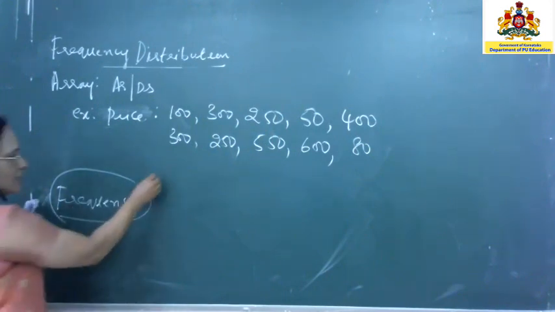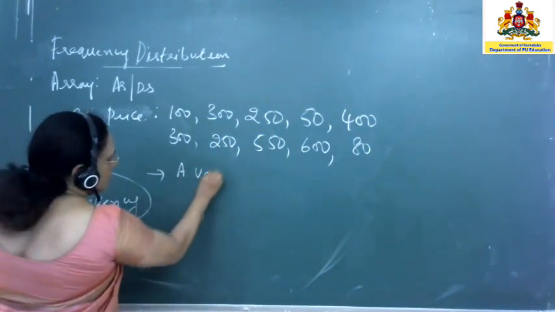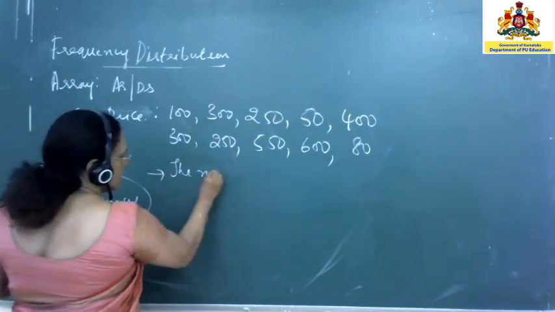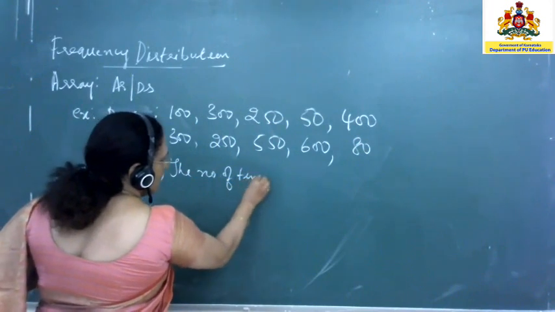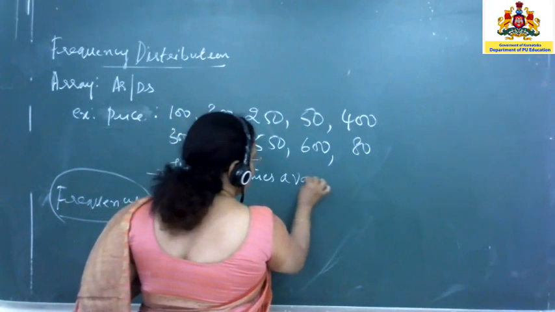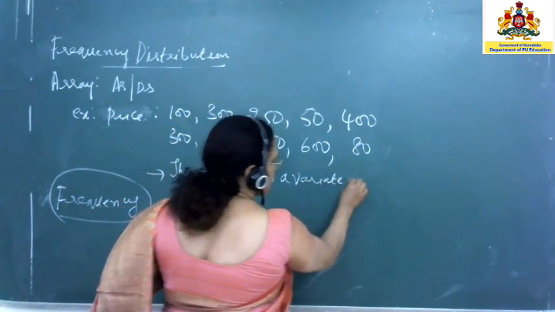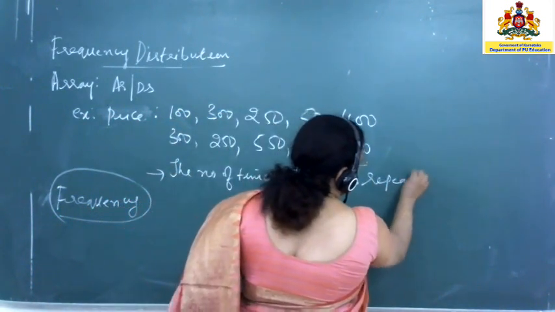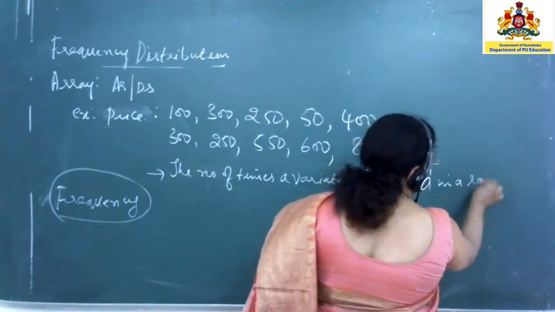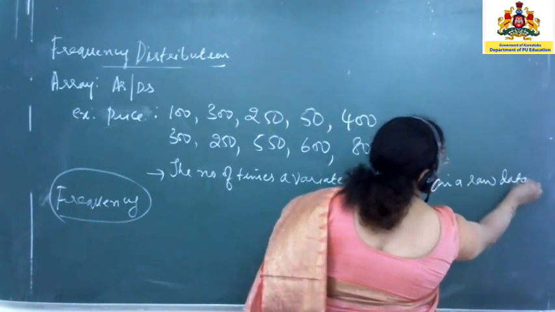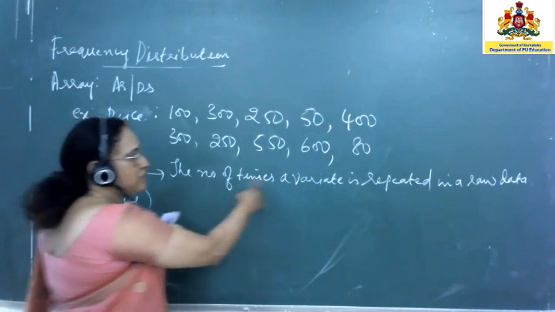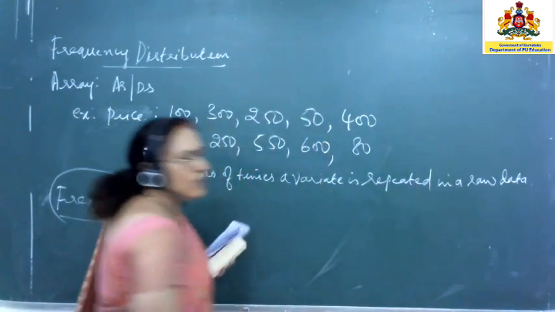The frequency refers to the number of times a particular variate is repeated in a raw data.